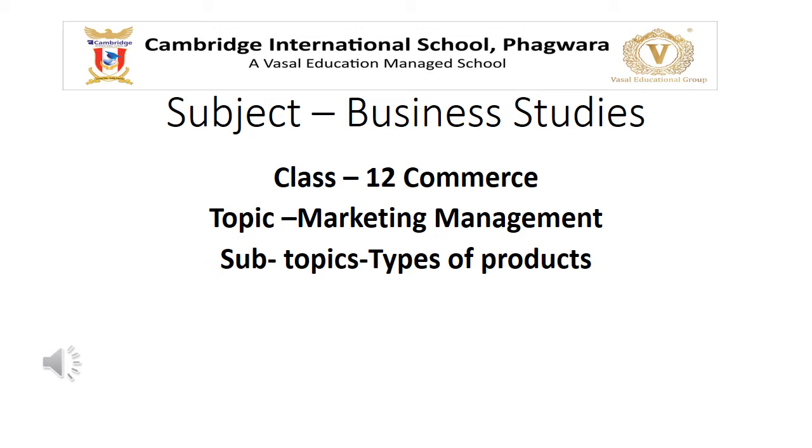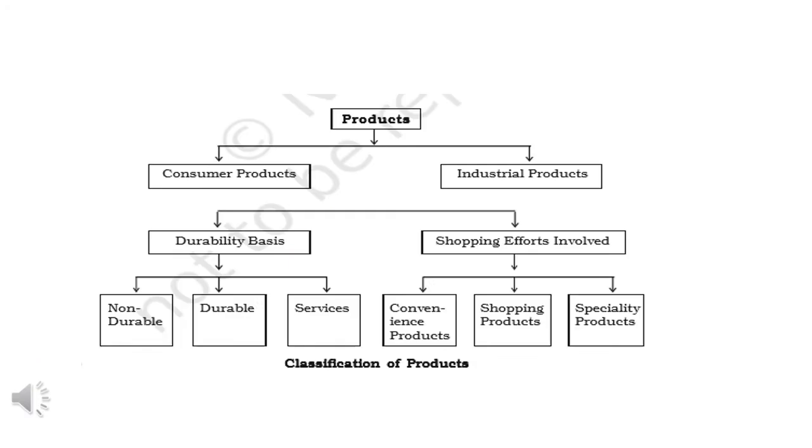Today in this lesson we are going to discuss different types of products. Products can be of different types, which we are going to discuss in detail. Dear students, in this flow chart you can see that products can be classified into two categories, consumer products and industrial products. Consumer products are the products which are consumed by the consumer directly, and industrial products are the products which are used by the industry for further production. Then consumer products are again divided on the basis of durability and shopping effort involved. We are going to discuss this in the next slide.